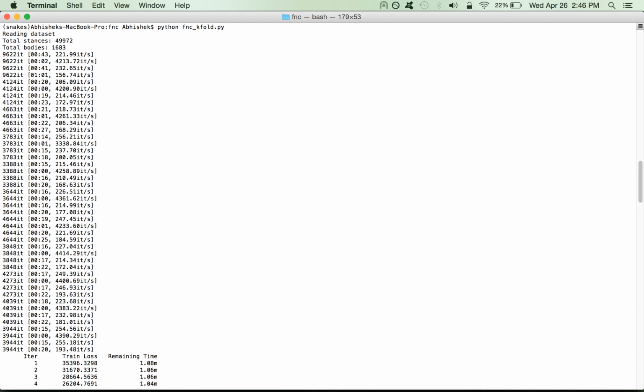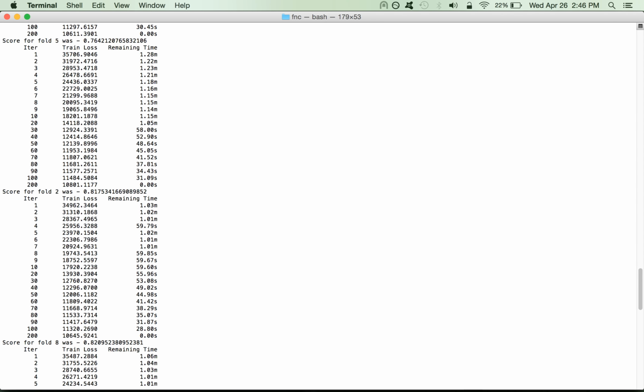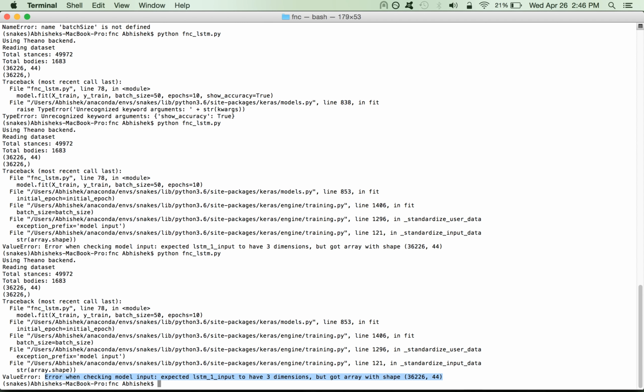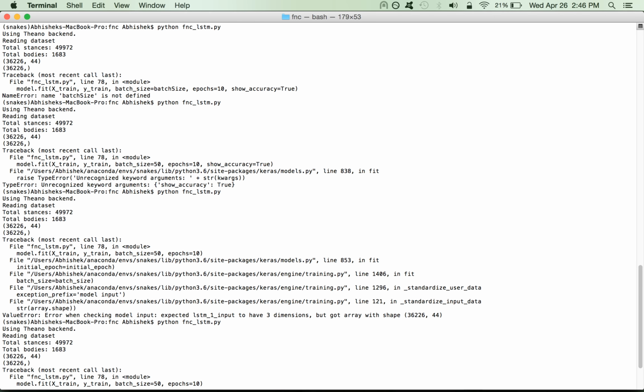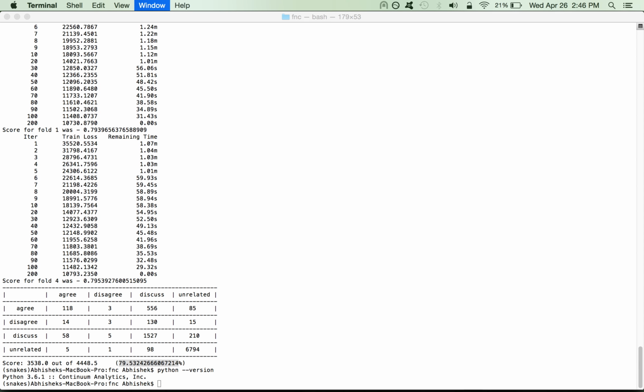If you see here, this is the number of stances we have in the body, and it trains on iterations, and in the end it prints the confusion matrix and the score. And I ran my LSTM model here. I'm getting some errors somewhere, but still it's working fine. Work in progress.